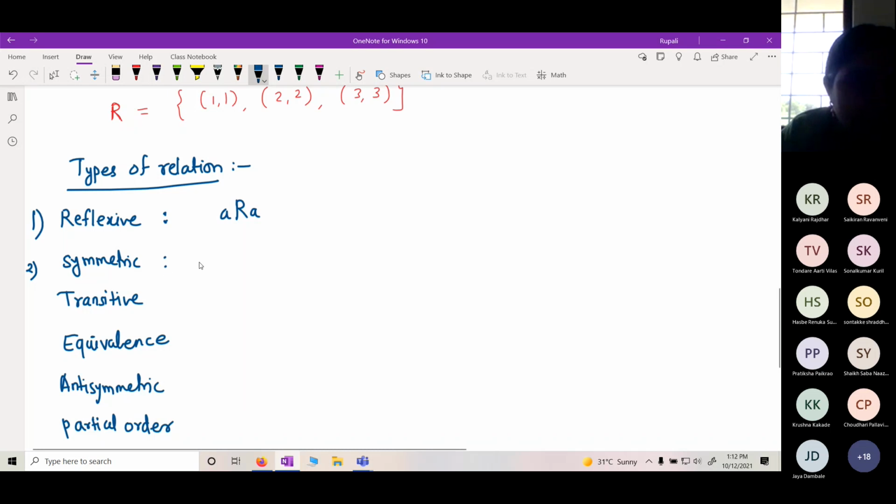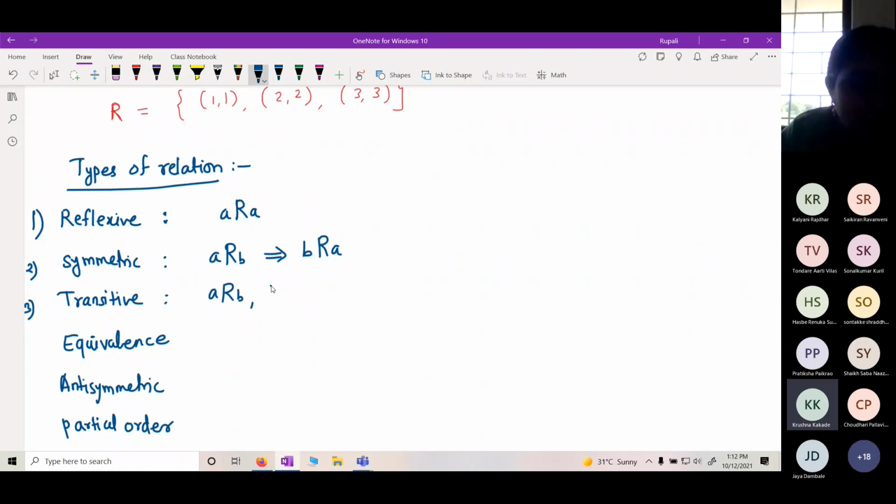What is meant by symmetric relation? A related to B should imply B also should be related to A. Is it symmetric? Yes. What is transitive? A related to B, and if B related to C, it should imply A must be related to C. Okay. And what is equivalence?